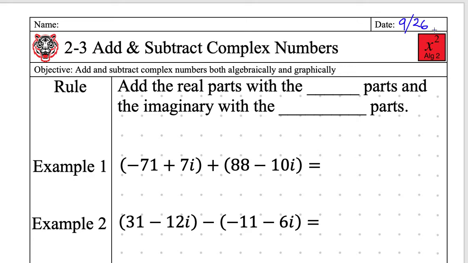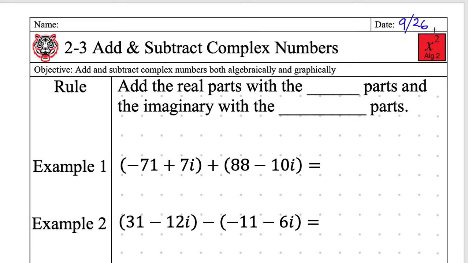All right, choir's hand objective. Who can read? Perfect, there it is. And I will make this note as well. While we are doing it both algebraically and graphically, I am only going to be testing you on algebraically. Graphically is not going to be part of your test because Khan automatically makes their test and it's not included, which means it's not going to be in your unit guide. Graphically is not going to be in your unit guide, but it is still a homework assignment. So it's going to go into Aries, but not your unit guide.